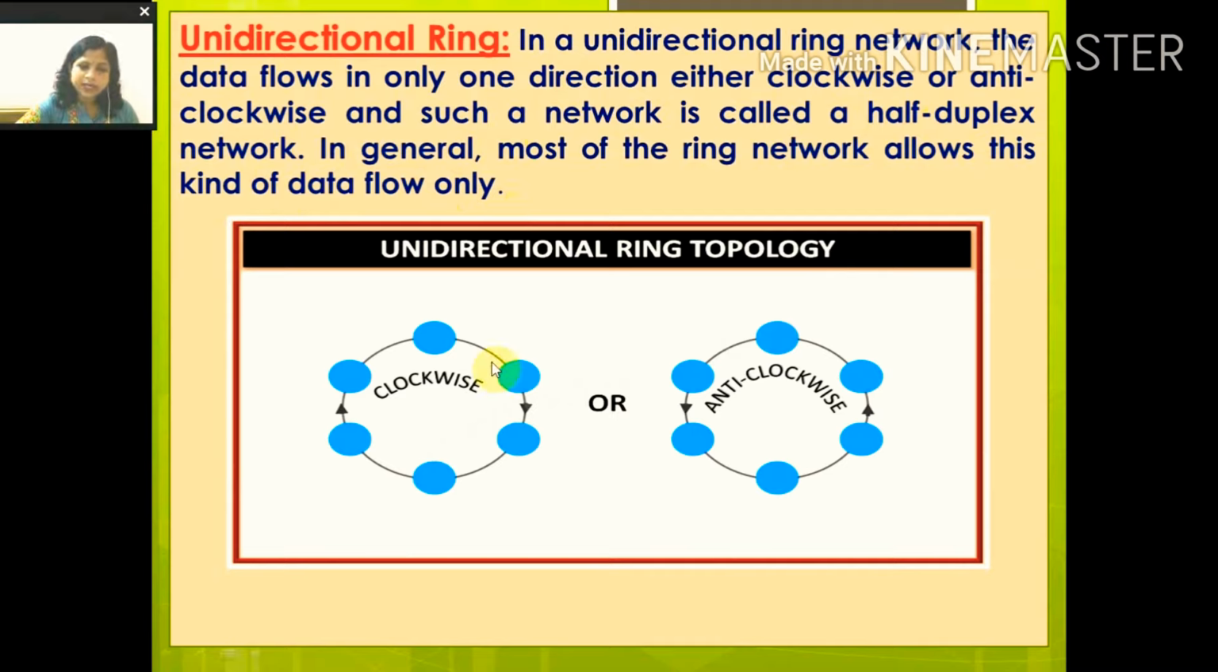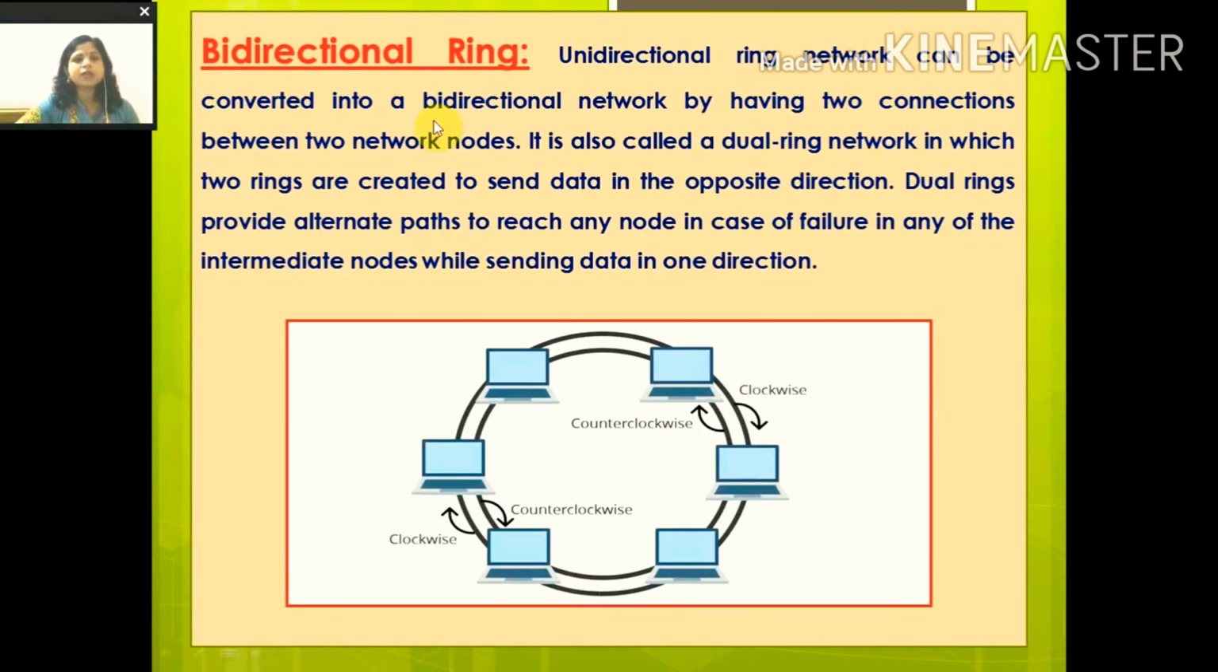That means when you set up your network using a ring topology, either data will travel from one computer to another in clockwise direction, or data will travel from one computer to another in anti-clockwise direction. Since the data will flow in one direction only, it is known as a unidirectional ring. But we can make it a bidirectional also.